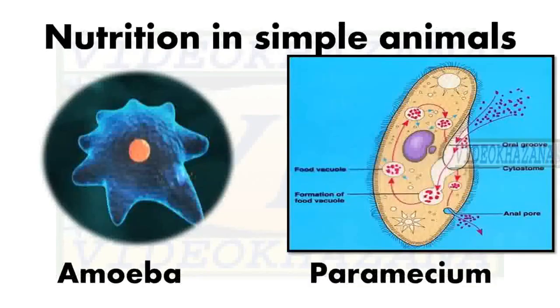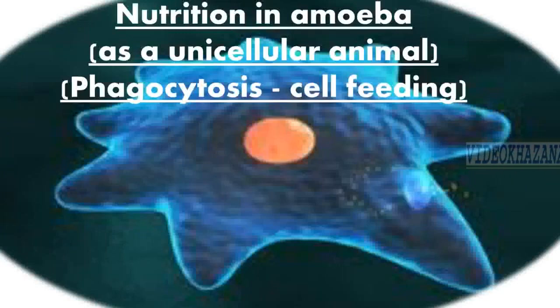Now we will talk about the nutrition in simple animals. Simple animals, amoeba and paramecium, these two are very simple animals. Why we call them simple? Because they are single cellular animals. They have only single cell in their body, and all the process of nutrition performed in these single cell animals are holozoic. Amoeba is also holozoic and Paramecium is also holozoic, having holozoic nutrition. Now we will talk about nutrition in amoeba.